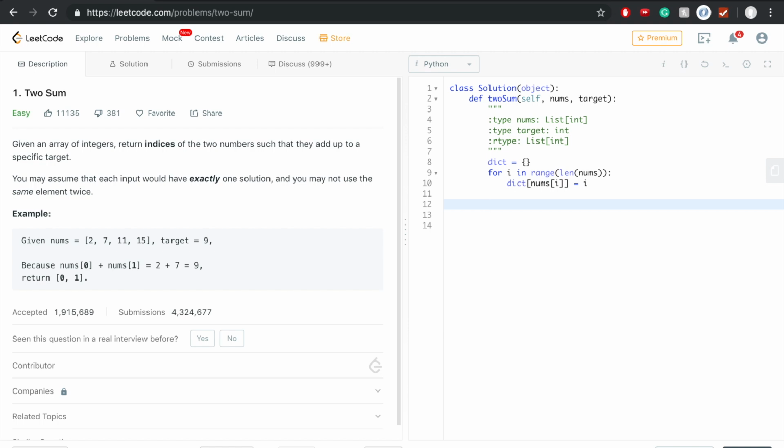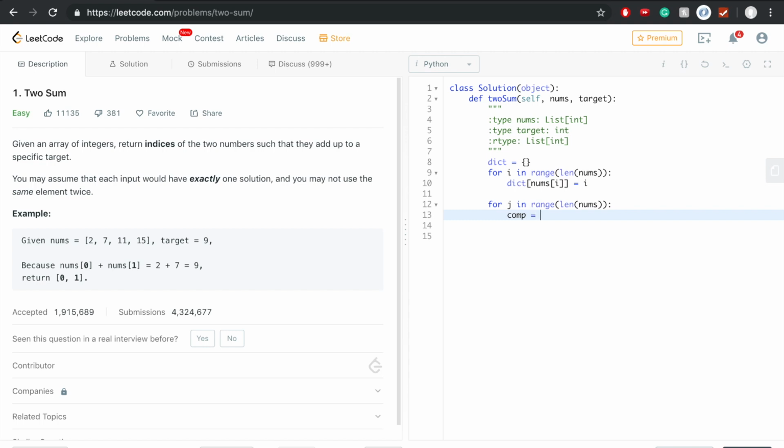Now let's get to the main part. So for J in range of length of numbers, our array, what we are looking for is, we'll call it complement value.